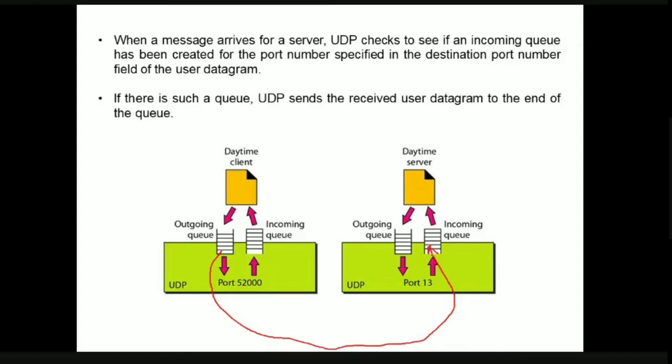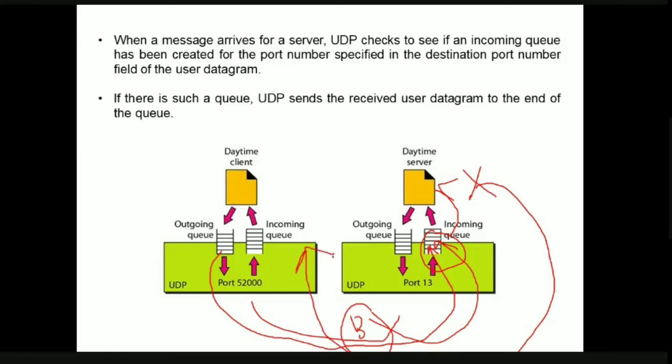When a message comes at the server, the UDP protocol at the receiver, that is at the server, is going to check whether the incoming queue has the particular port number specified, because the client is sending a request with port number 13. If the destination port number matches the port number it is sending, then it is going to service this particular request. If it does not match, then it is going to discard that request and send an error notification to the sender. So this is how the communication actually happens using the incoming and outgoing queues.